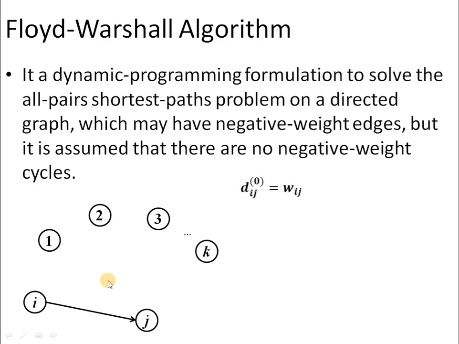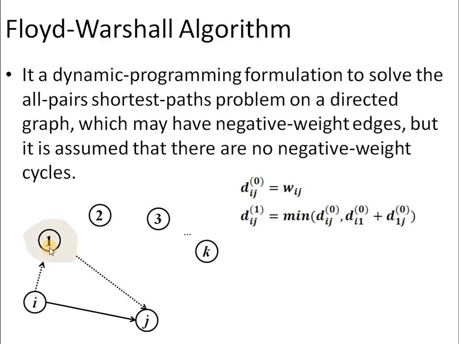After this initialization, what will we do in the iterations? In the next iteration, we will try to form a path which moves from i to 1 and then 1 to j. Accordingly, we have to compute a new distance value between the vertices i and j with a superscript of 1. That is, we are working with the first iteration, and this value comes out to be the minimum of the previous value, the one we obtained during the initialization, that is the direct edge between the vertices i and j, compared with the distance value from i to 1 and then 1 to j. Whichever is minimum, we have to keep that value.